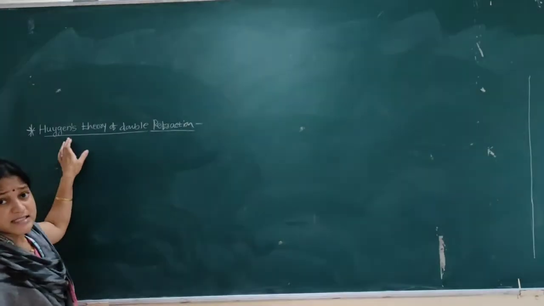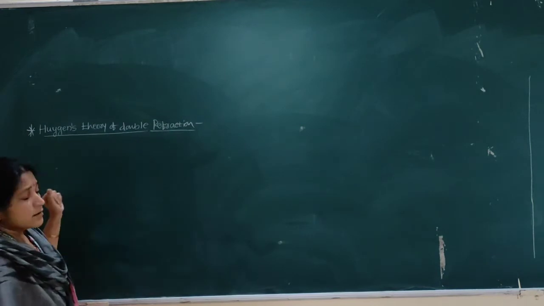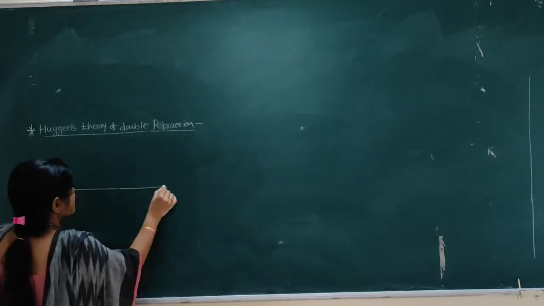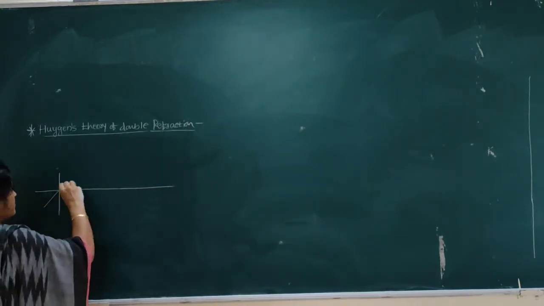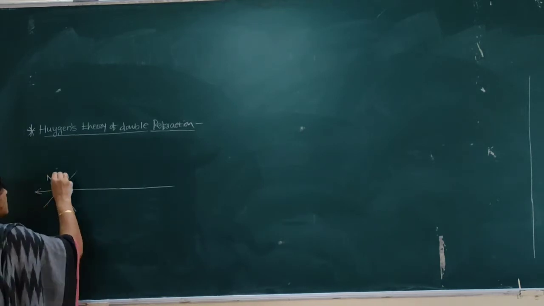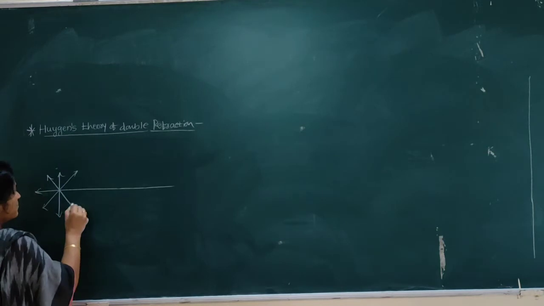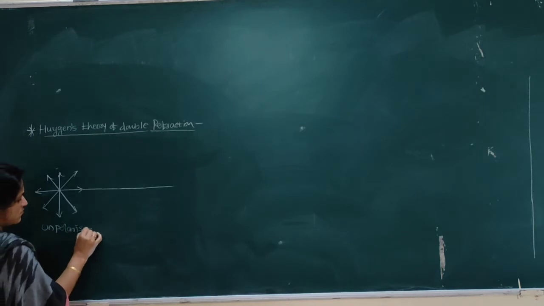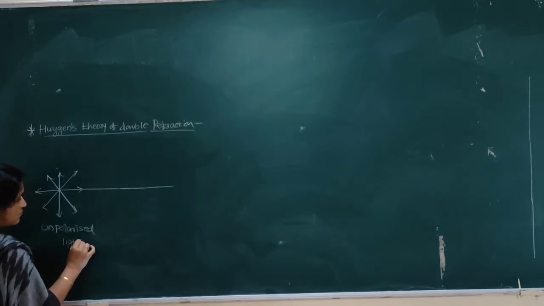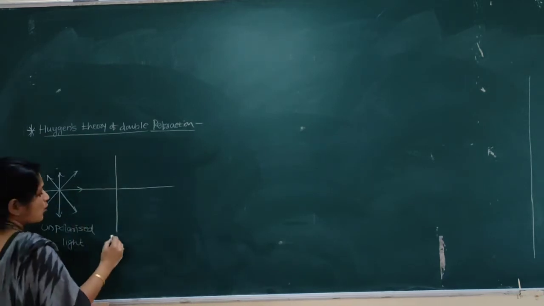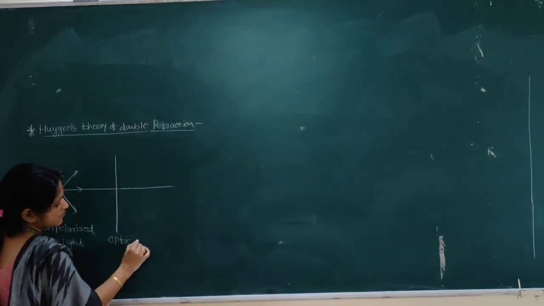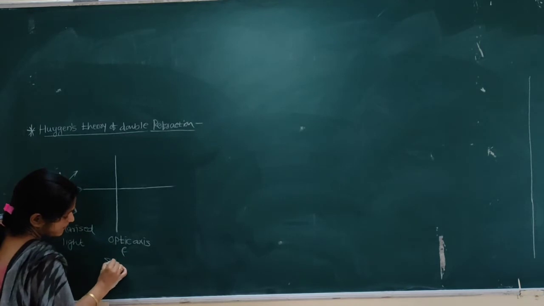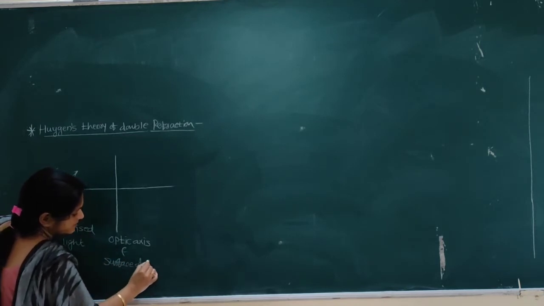So, according to Huygens, when ordinary light or unpolarized light is incident on a doubly refracting crystal, see this is the unpolarized light, the optic axis, and also the surface of the crystal.